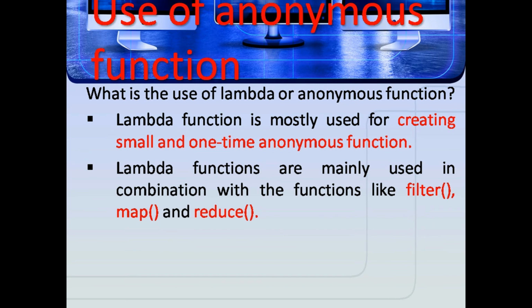Uses of anonymous function. Lambda is mostly used for creating small, one-time anonymous functions. So it can be used as a type of small function, and also in combination with functions like filter, map and reduce. Here map, filter and reduce functions are paradigms of functional programming that allow the programmer to write simpler, shorter code without necessarily needing loops and branching.